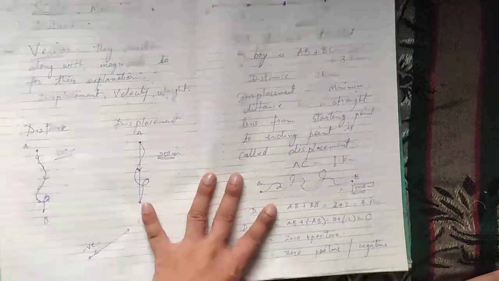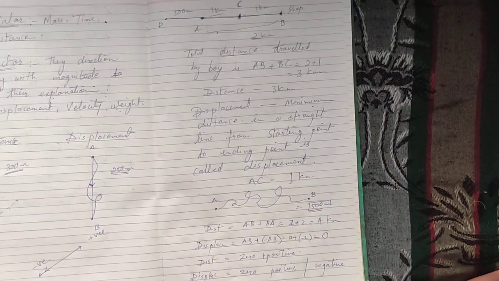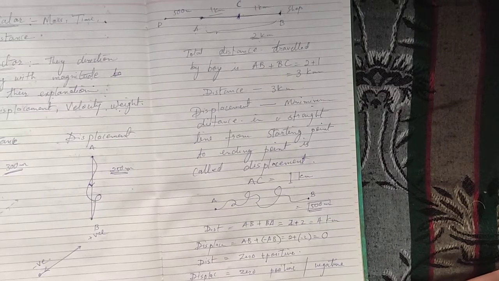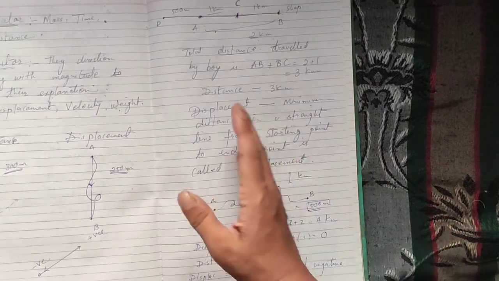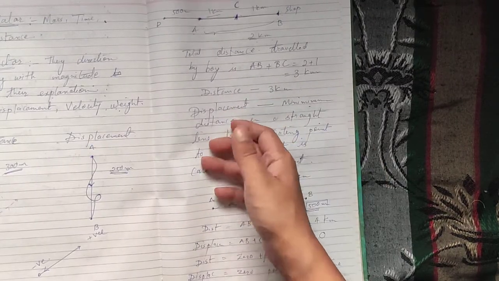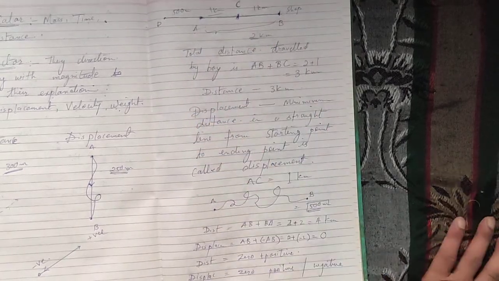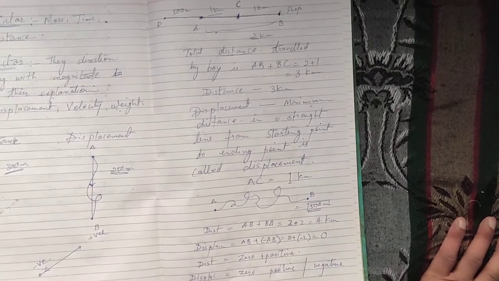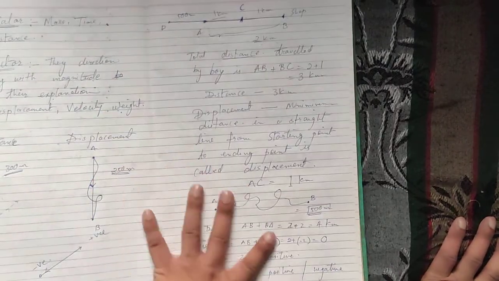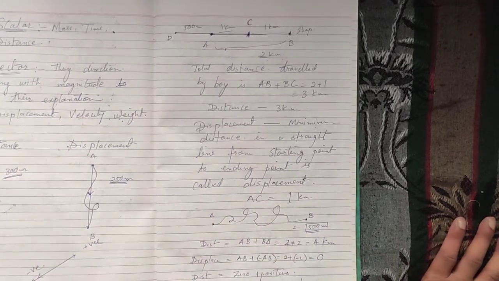Okay, distance cannot be negative, it can be either positive or zero if the object does not move. Displacement can be zero even if the distance is non-zero, because the object has moved to a certain point and come back. But if the distance is zero, that means the object has not traveled in its journey. It is at the same point, it has not moved.